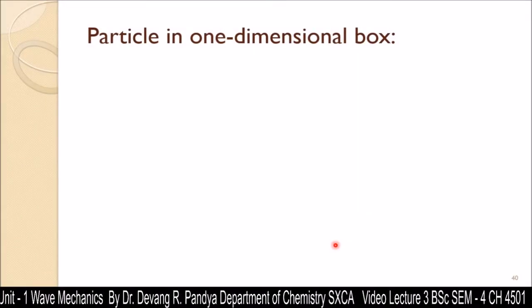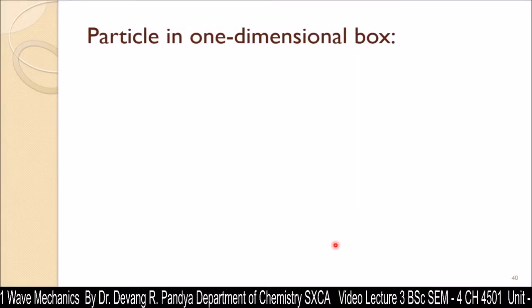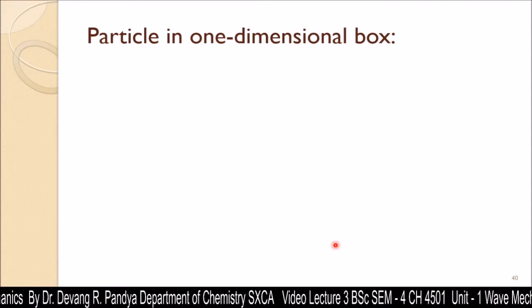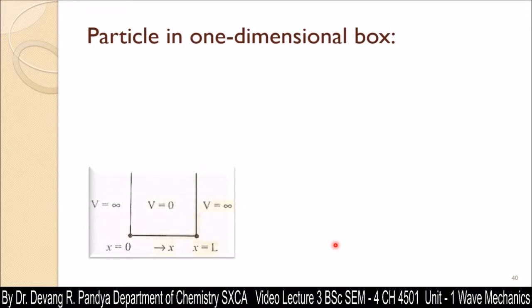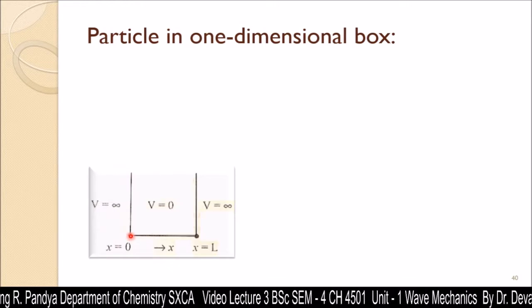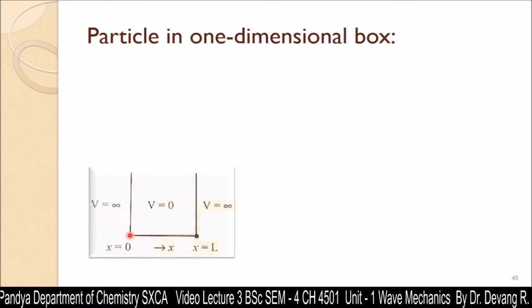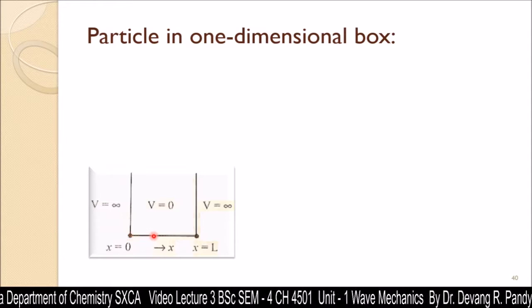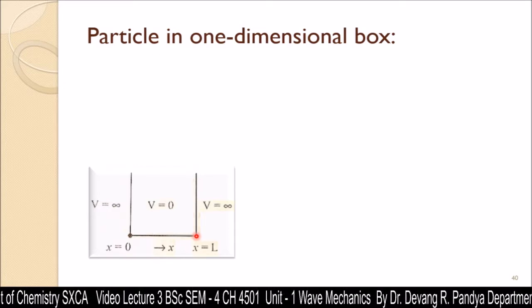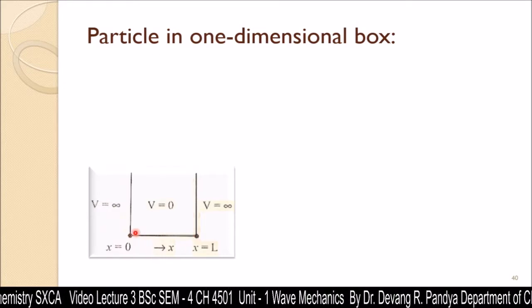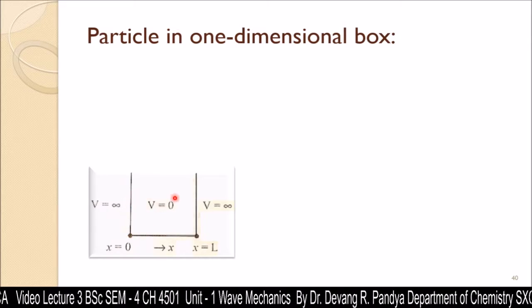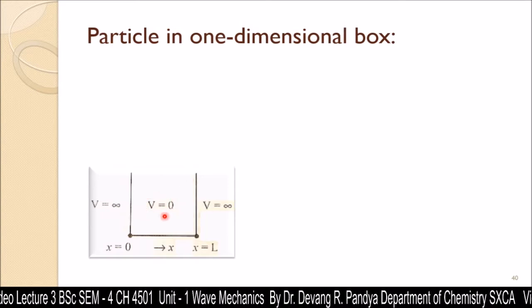Now, the next theory is the particle confined in a one dimension box, or particle in a potential well. This is the diagram we need to understand. This is the origin, x is equal to 0, where we put the nucleus, and from the nucleus in the x direction we select an arbitrary point, x is equal to L, and we restrict the movement of the particle between the nucleus and x is equal to L. In this volume of space, the electron's movement is restricted.